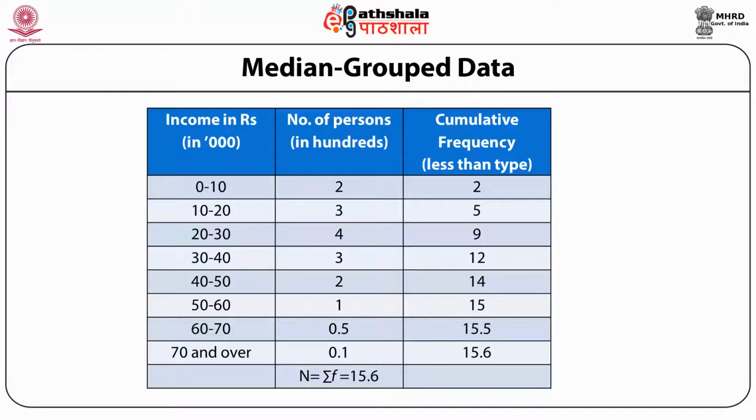Similarly, when we look at 20 to 30,000, how many people are there? The number is 400. But when we look at the cumulative frequency, it is 9. It tells us there are 900 people who are having their income less than equal to 30,000. So this way, we calculate the cumulative frequencies for all the classes.